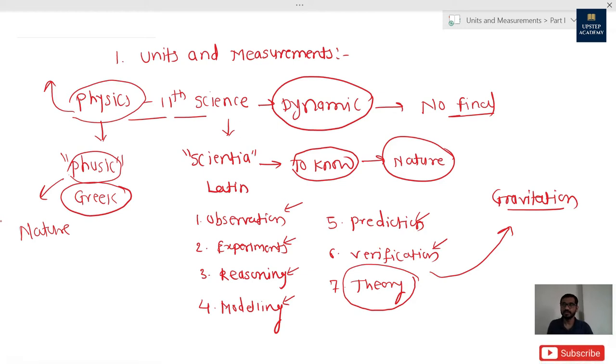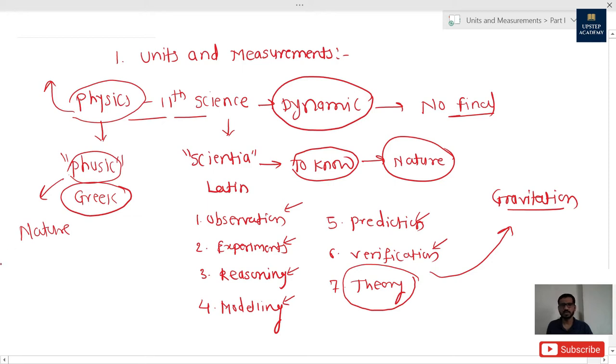What exactly do we get from physics? That is also an important thing. Why exactly do we study physics? The answer to this question is we get the reasoning attitude to solve complex problems. What does it mean to solve a complex problem? First of all, we have to understand the problem, then we have to split the big or complex problem into simpler ones, and then we have to solve those problems. That attitude we can get from studying physics. So that is why we study physics. That's all about science and physics.